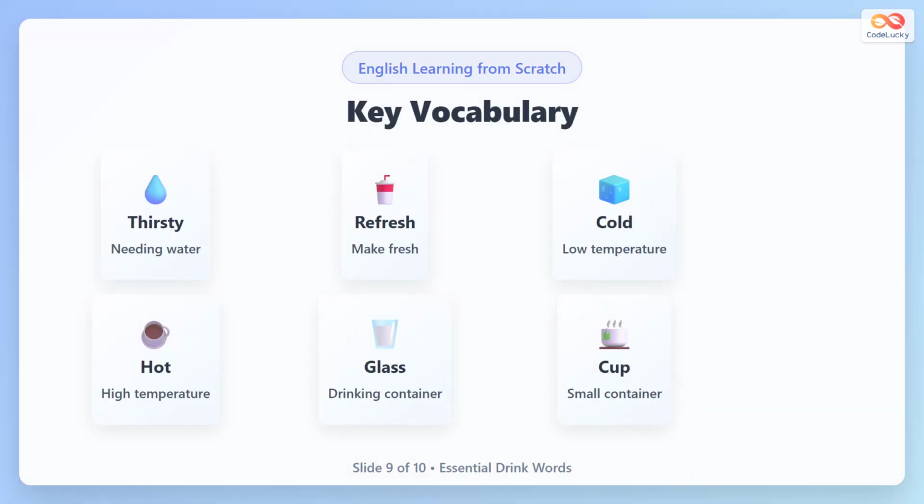Here are some important words related to drinks. Thirsty means needing water. Refresh means to make fresh. Cold means having a low temperature. Hot means having a high temperature. A glass is a container for drinking. A cup is a small container used for hot drinks like tea or coffee.